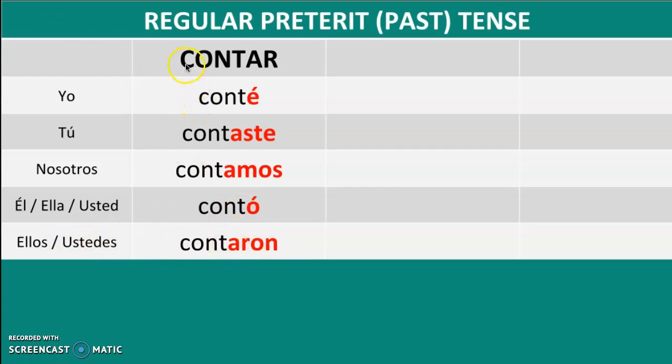The new verb now is contar, the infinitive verb, and the preterite is yo conté. Tú contaste. Nosotros contamos. Él, ella, usted contó. Ellos y ustedes contaron.